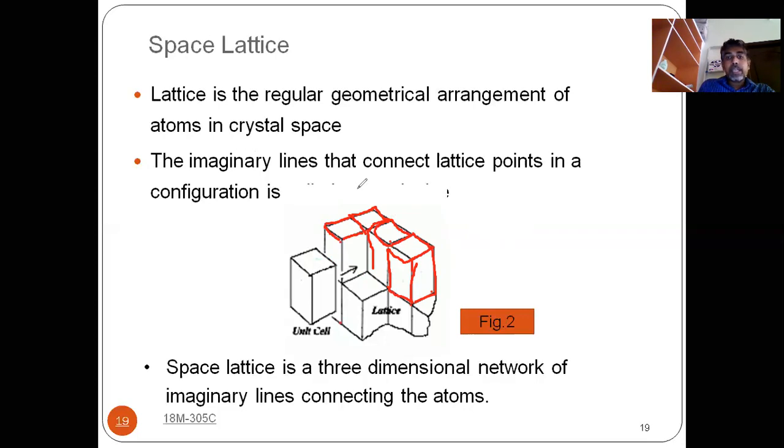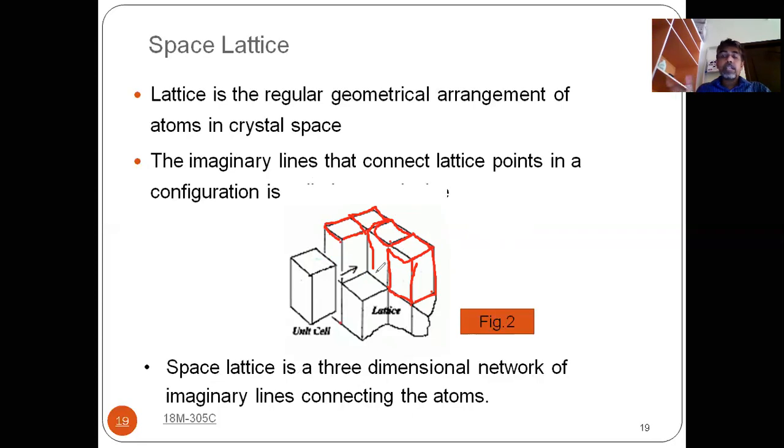So the imaginary lines that connect the lattice points in a configuration is known as space lattice. So how are they connected? If you see here, space lattice is a three-dimensional network of imaginary lines. It is moving in three dimensions. That means the space lattice is having three dimensions. So the imaginary lines are connected.